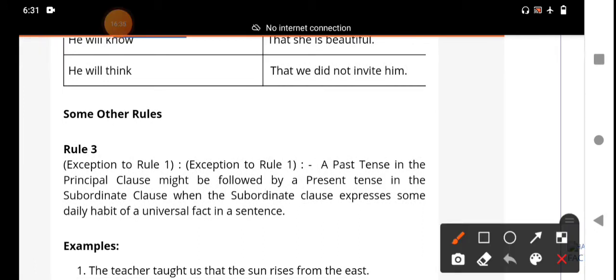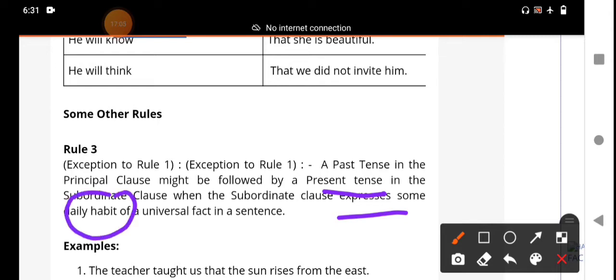Here we see the exception to the rule. We already have the first rule: if the main clause is in the past tense, the following clause must be past tense. But the exception is the opposite. A past tense in the principal clause might be followed by the present tense in the subordinate clause, when the subordinate clause expresses